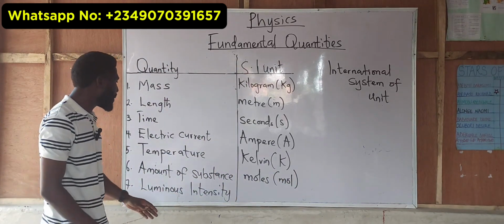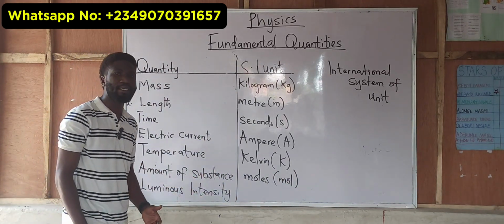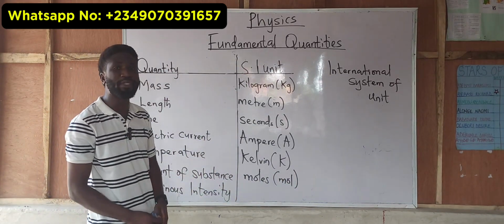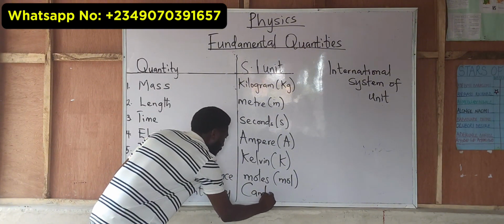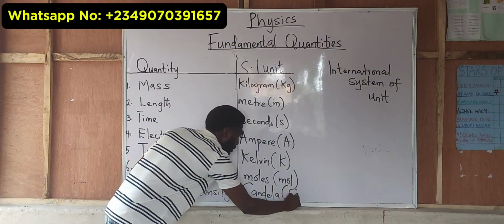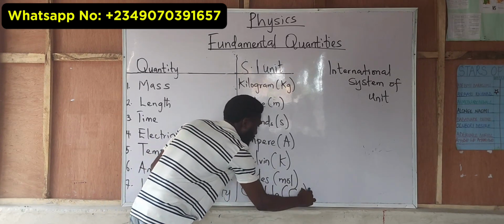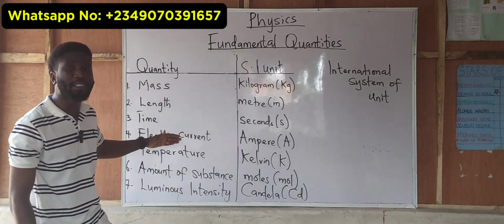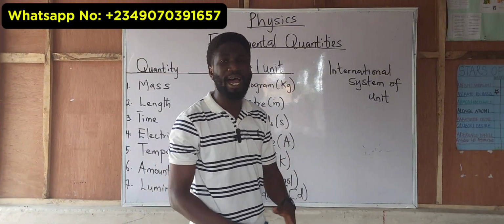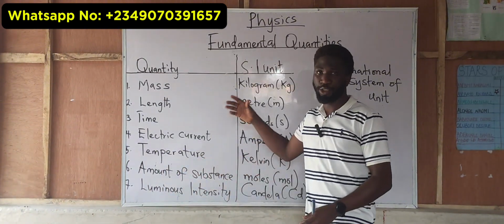And finally, we have luminous intensity, which has its SI unit to be candela, capital letter C, small letter d. So these are the 7 fundamental quantities we have in physics, as well as their units.